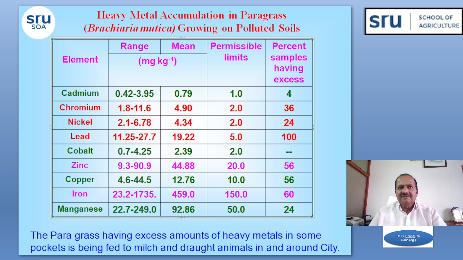The paragrass with such excess amounts of heavy metals in some locations is being fed to milch and draught animals in these selected spots. Therefore, these studies continue to see the level of accumulation of these metals in the milch animals raised using this grass. So you can see paragrass having excess amounts of heavy metals in some of the pockets in and around the city.